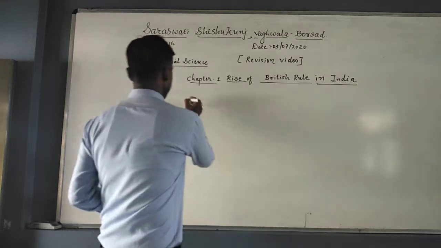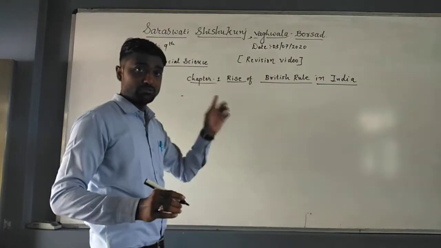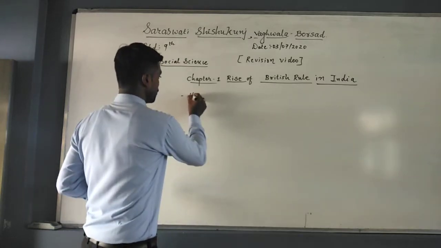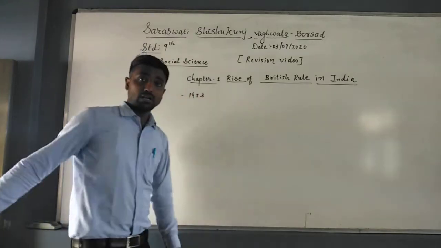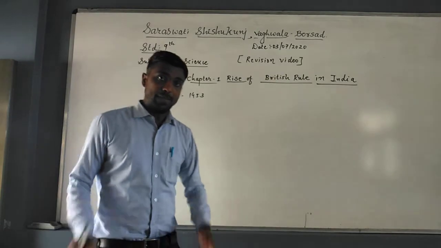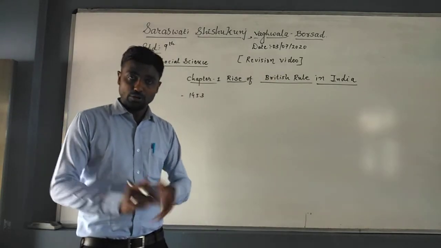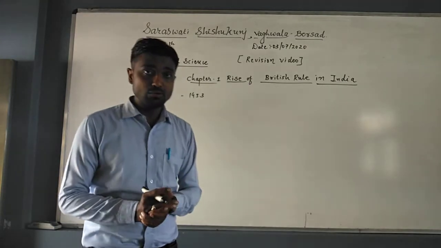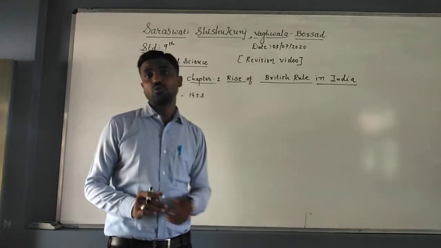But in 1453, students, please note down these points, as they will be helpful for your test also. In 1453 there was the battle of Constantinople with the Turkish Muslims. Due to that battle, the land and sea routes from Europe to India were closed.